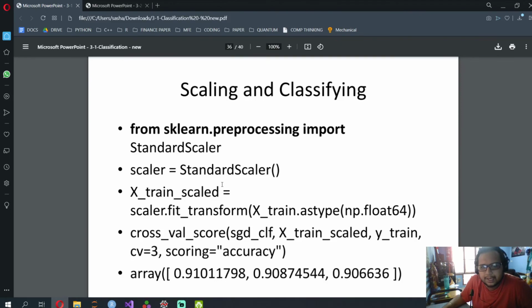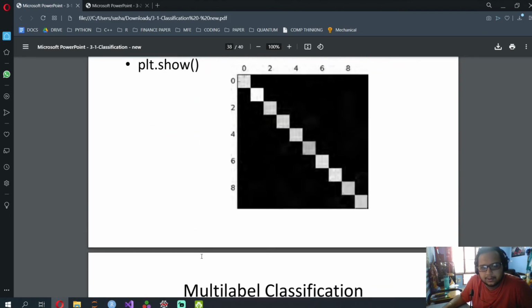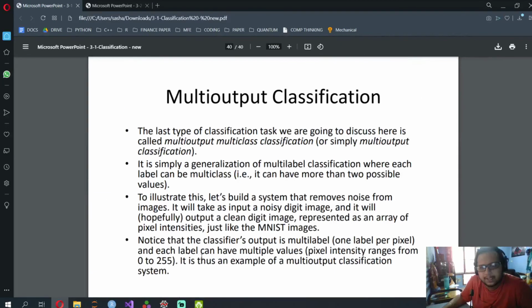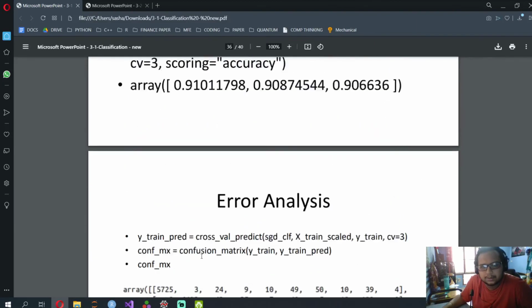And remember standard scaler. Okay, this is important. We'll go through standard scaler. We have error classification and multi-label and multi-classification. Okay, these are super simple.